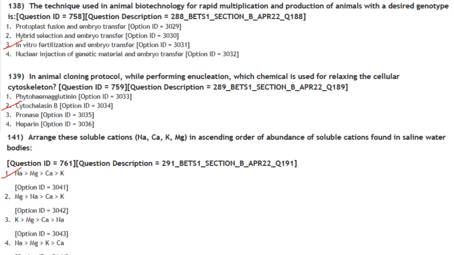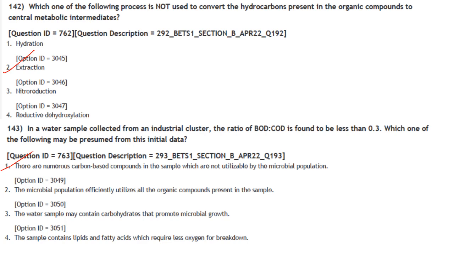Arrange these soluble cations in ascending order of the abundance of soluble cations found in saline water bodies. So it is Na greater than Mg, greater than calcium, greater than potassium. Answer is option 1. Then next one. Which one of the following processes is not used to convert the hydrocarbons present in organic compounds to certain metabolic intermediates? So it is extraction. Extraction is the phase for separation of minerals from their ores. So the answer here is option 2.